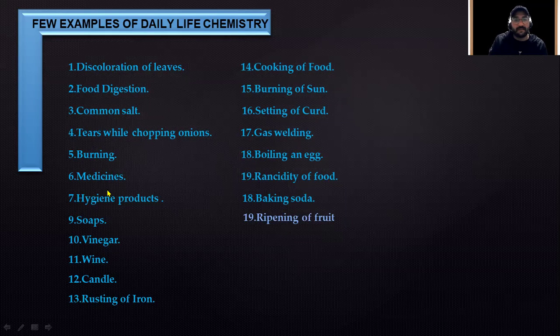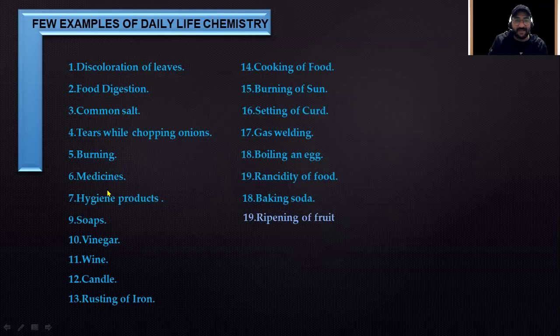Boiling of an egg, definitely. Before boiling, it is liquid, and after boiling, it becomes solid. Definitely, this is denaturation of the protein inside that egg. And rancidity of food is definitely a chemical reaction where oily foods become rancid, changing color, changing taste, and developing a foul taste. You would not like to taste that, isn't it?